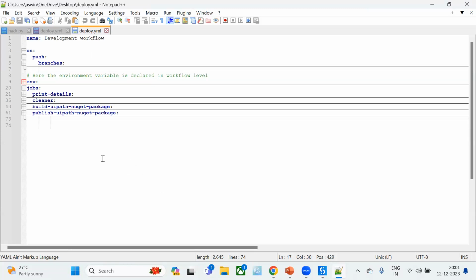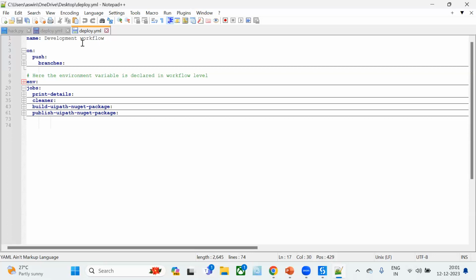Okay, so I will just start with this one again. For this one, you can see there is a name provided, development workflow. Whatever name we provide here will be shown in GitHub Actions. Currently I have named it development workflow. That's just to let us understand that the target workflow is the one which ran in the actions.